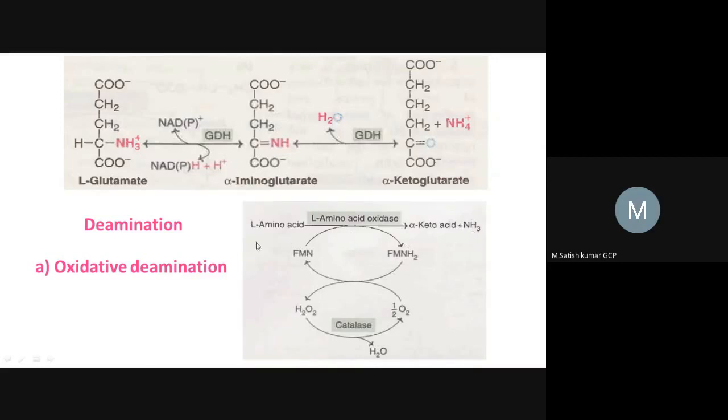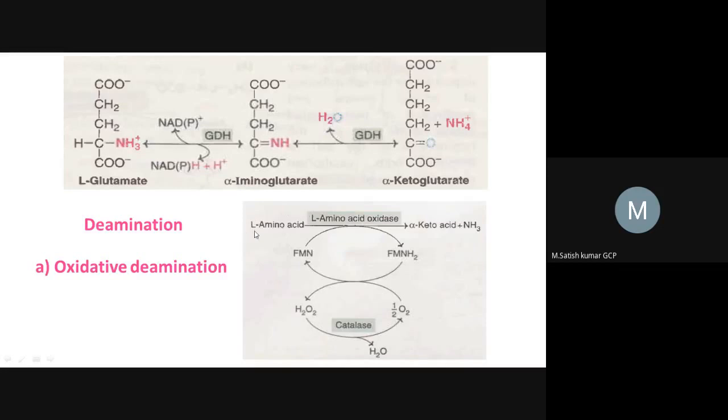When we take L-amino acid, FMN is used. FMN is a coenzyme that accepts two hydrogens from L-amino acid. If you take D-amino acid, then FAD, flavin adenine dinucleotide, is used for taking two hydrogens from D-amino acid.